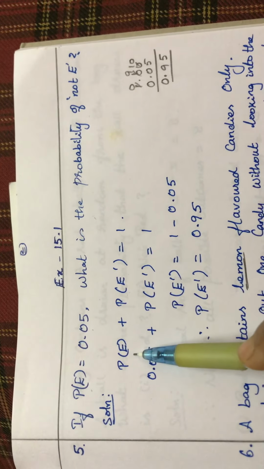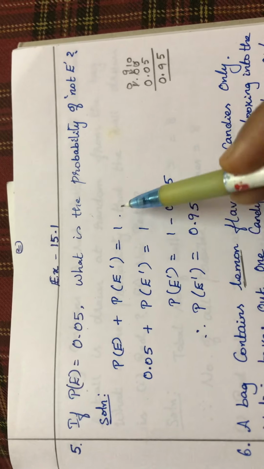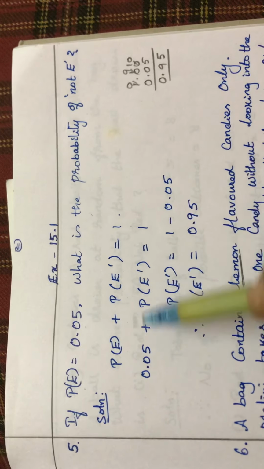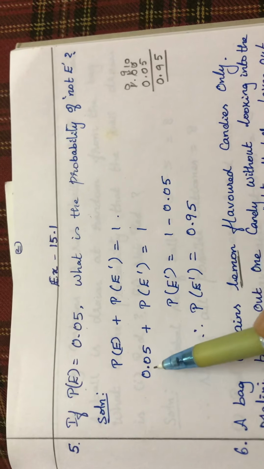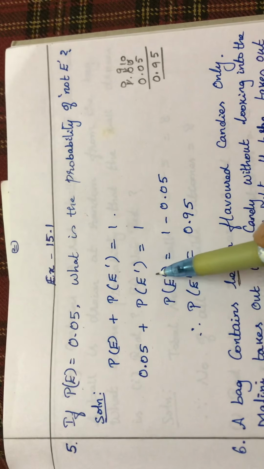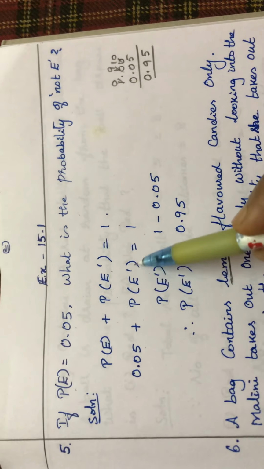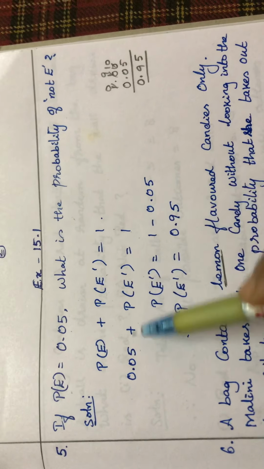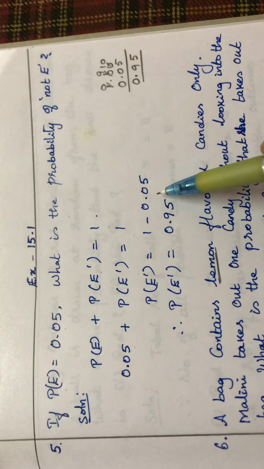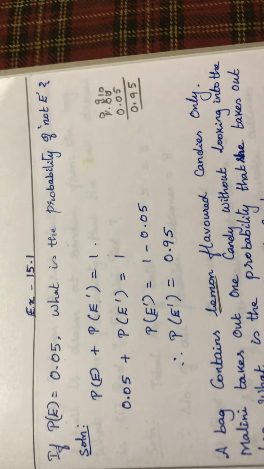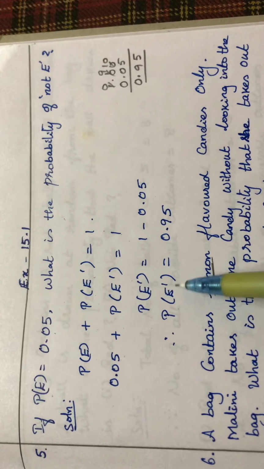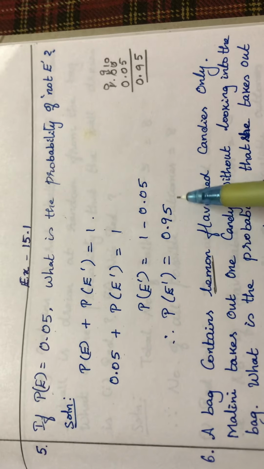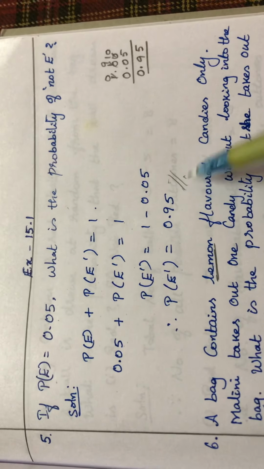So we have the formula P of E plus P of E dash is equal to 1. So the P of E value is given, 0.05 plus P of E dash is equal to 1. P of E dash is equal to 1 minus 0.05, bringing this to this side, it will become minus. So P of E dash is equal to 0.95, which is the answer.